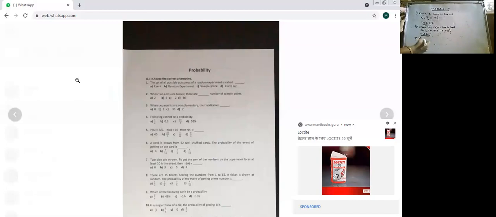And when 3 coins are tossed, there will be 8 elements. See how you should write it systematically so that you should not miss any of the element. Okay, there will be 3 H, 3 T. You will take pairwise.